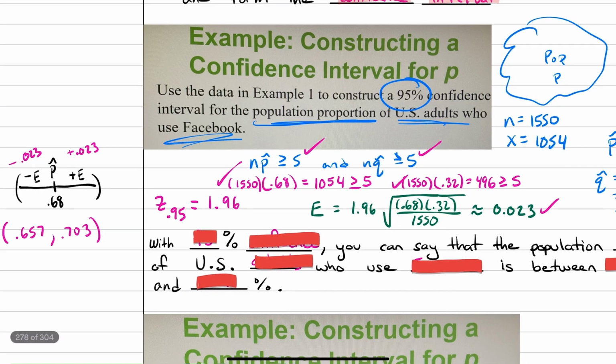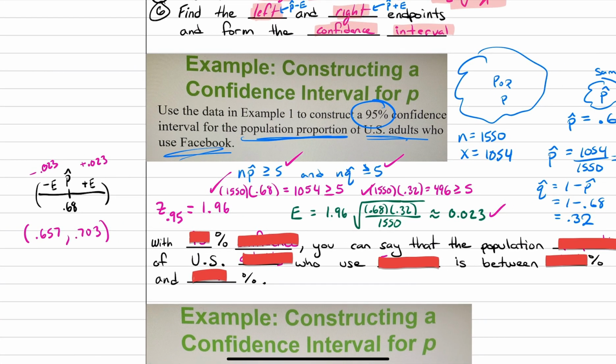So what does this even mean, right? Here's my confidence interval. Cool. But what did I just figure out? Well, let's go back to our question, right? We wanted to figure out basically what proportion of US adults use Facebook. Now, I could ask every US adult, but again, that would take forever.